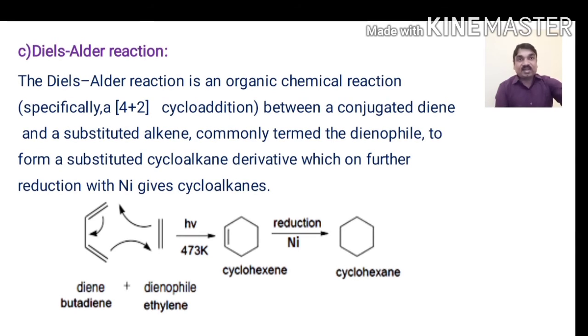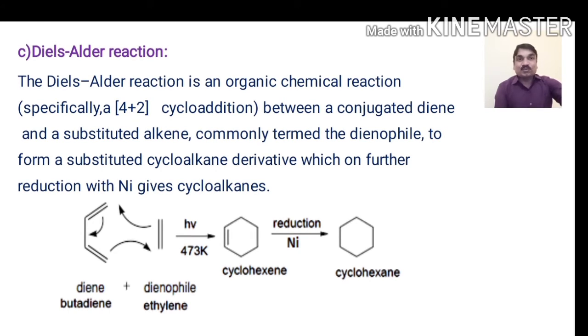The Diels-Alder reaction is an organic chemical reaction, specifically a 4-pi plus 2-pi cycloaddition reaction between a conjugated diene and a substituted alkene, commonly termed the dienophile, to form a substituted cycloalkene derivative, which on further reduction with Ni gives cycloalkane.